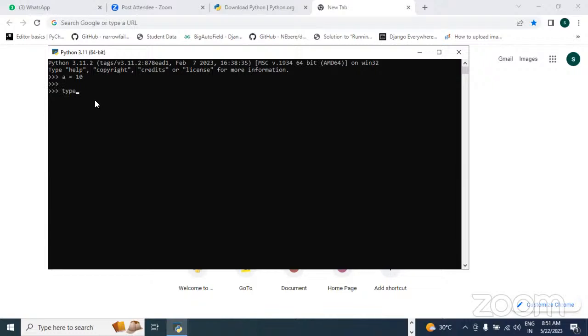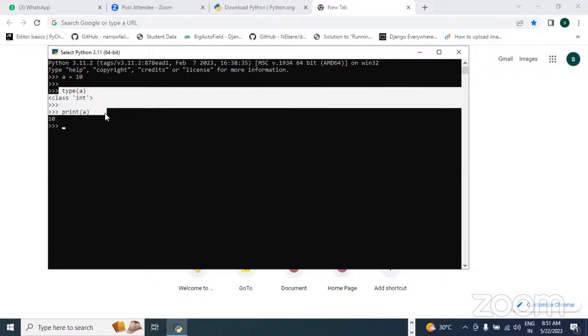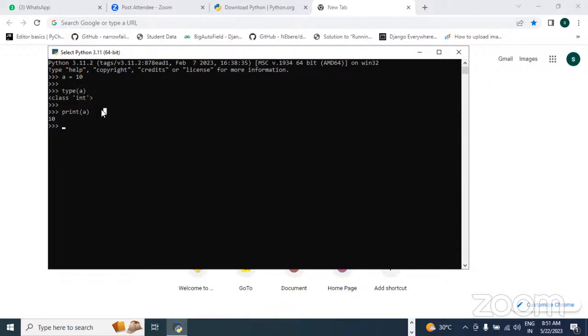What is the type of a variable? Using the type function we can get int. And if you want to print a value, you can print like that. Small testings we can do here: coding fundamentals, creating variables, executing variables. But this is not suitable for real-time development; it is not required for real-time development.